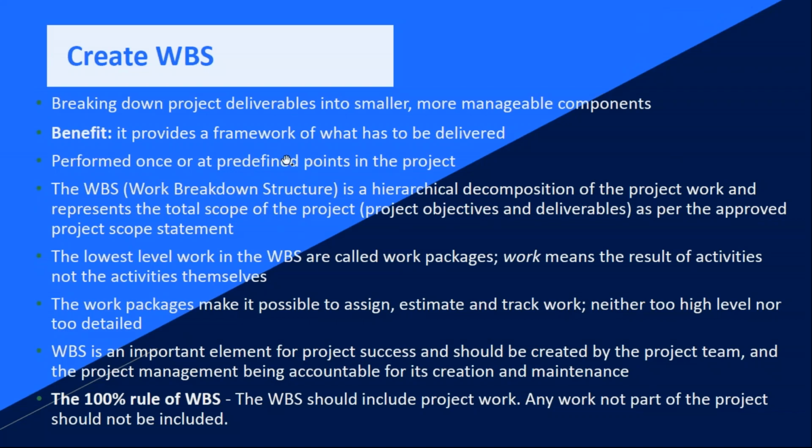So now we have a new process. After collecting the requirements, after defining the scope, meaning the product is described, the solution is described, along with its deliverables, acceptance criteria, and exclusions, the next step is to break down the deliverables into smaller parts. That is known as creating a work breakdown structure.